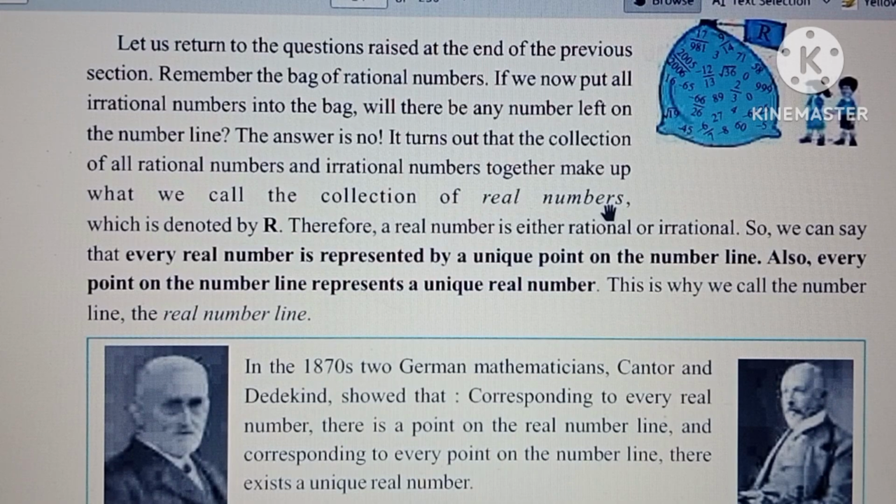This is the point we must remember. The collection of rational and irrational numbers are real numbers, which is denoted by capital R. The meaning of this paragraph is: all the numbers which are rational and irrational, a collection of the rational and irrational, are real numbers. It is denoted by R. Therefore, a real number is either rational or irrational. So we can say every real number is represented by a unique point on the number line. Also, every point on the number line represents a unique real number.